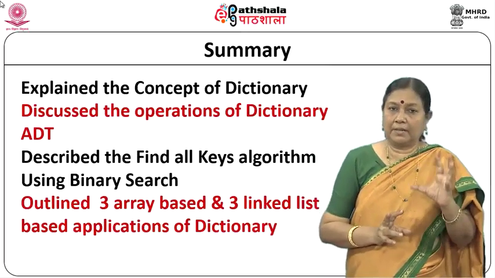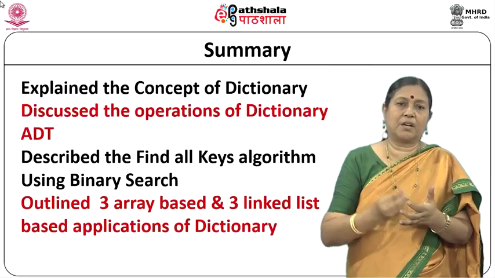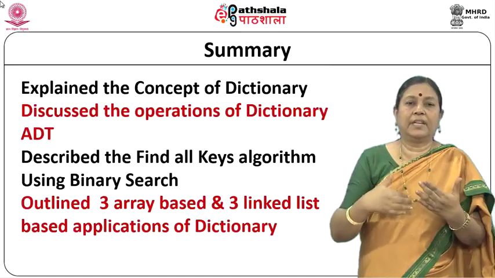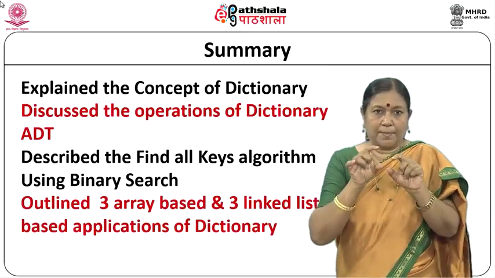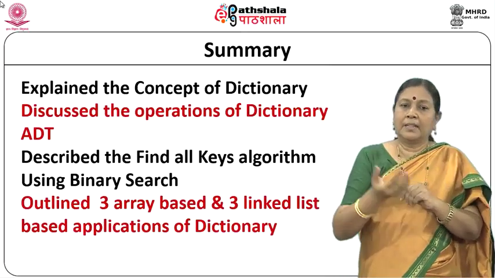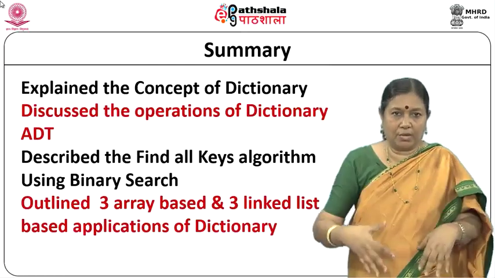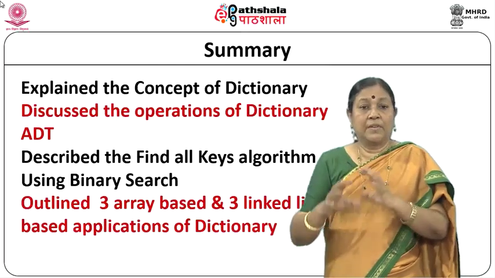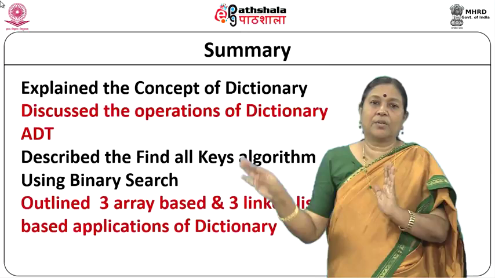The 3 implementations were these: we had a composite object which consisted of the key and the value, and that composite entry was the element in the array. The second one, we used 2 different parallel arrays, one for search key and one for value. The third one, we used a 2-dimensional array, where the first row consisted of the key and the second row consisted of the value.